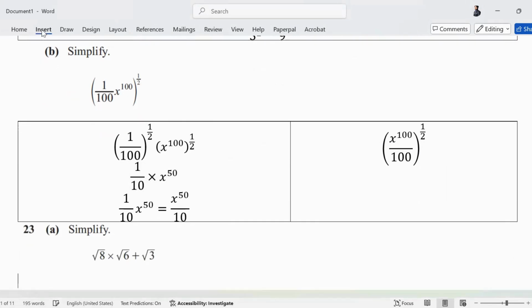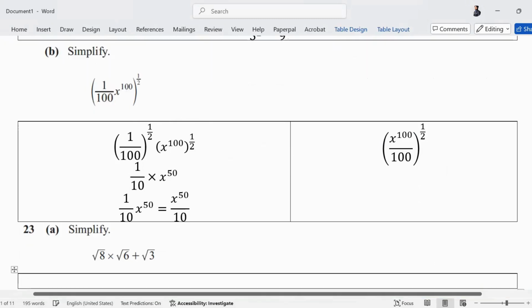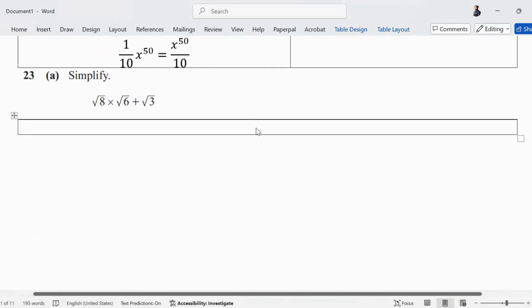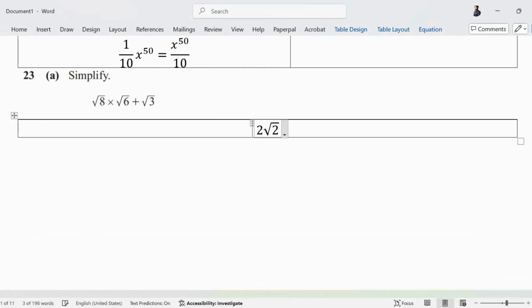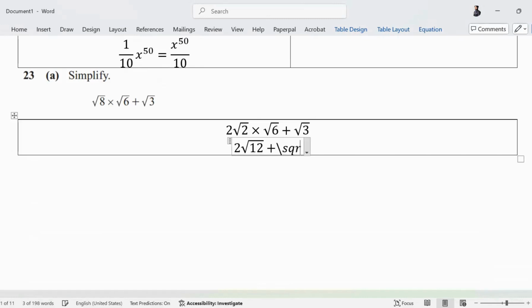Simplify this, this is about surds. How do we simplify surds? Prime factorization करो, जल्दी से करो, क्या आएगा बताओ हरिया। The simplification of root of 8 is 2√2. It will multiply by √6 and plus √3. So this will be 2√12.